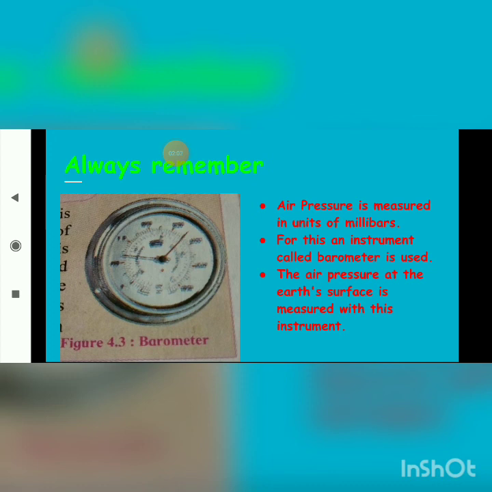Always remember, students, air pressure is measured in units of millibars. For this, an instrument called a barometer is used. So how is air pressure measured? It is measured in units of millibars. There is an instrument to measure it, and the name of that instrument is barometer.